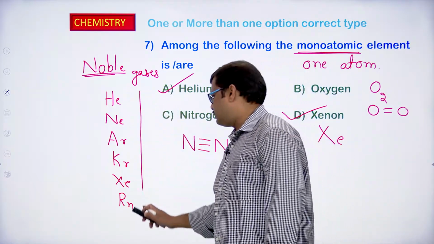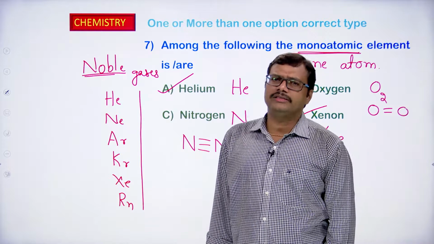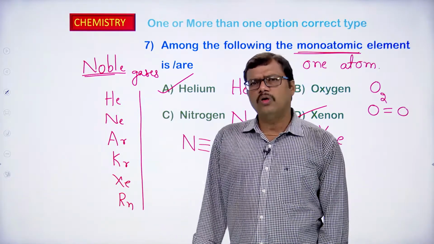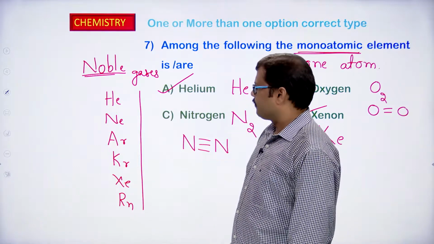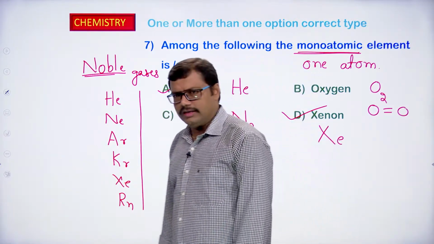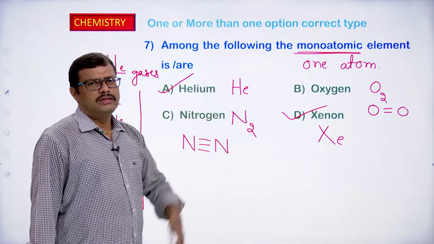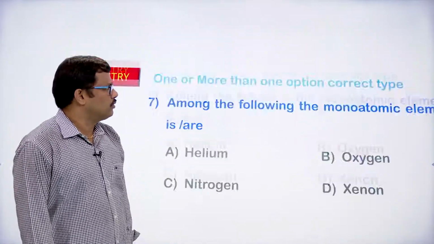All these elements in nature exist as monoatomic gases. So, option A is correct as well as option D, which is xenon. Helium and xenon are the correct options for this particular question.